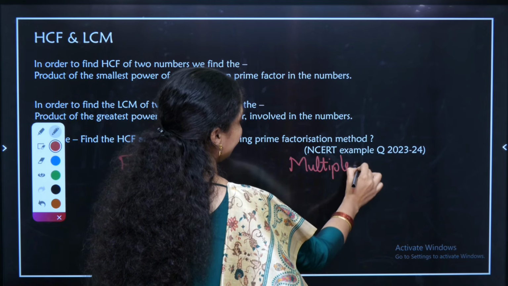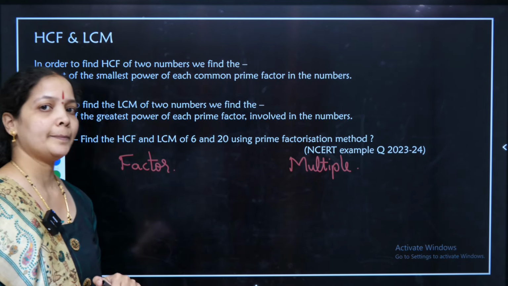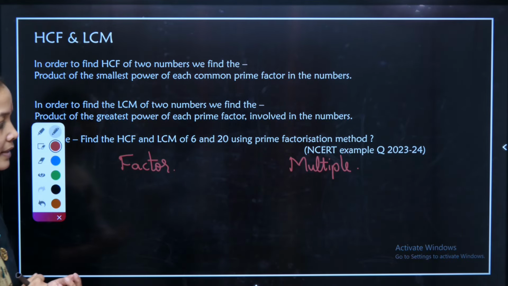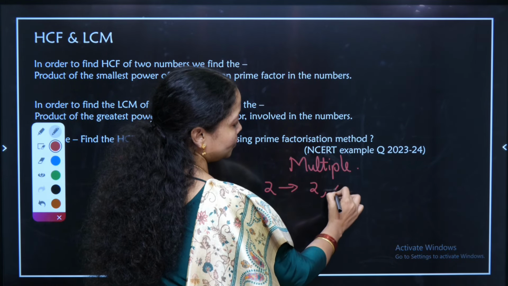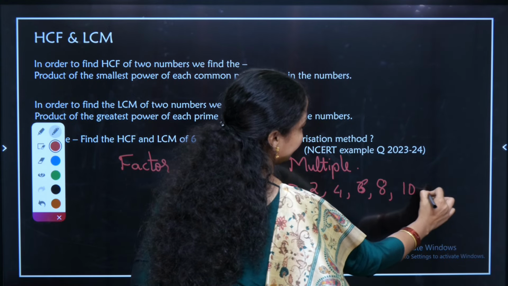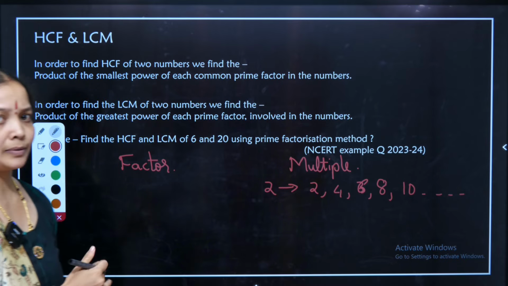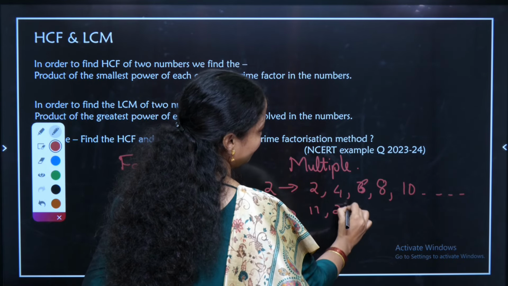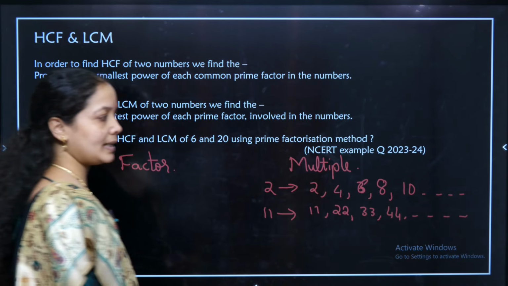I am just writing it below the question I have taken to make you understand what is a multiple and what is a factor. Multiple means if I take the 2 table, the multiples of 2 are 2 1s are 2, 2 2s are 4, 2 3s are 6, 2 4s are 8, 10, etc. That means the exact tables, 2 tables, 3 tables, 10 tables. The multiples of 11 will be 11, 22, 33, 44, etc. These are called the multiples.